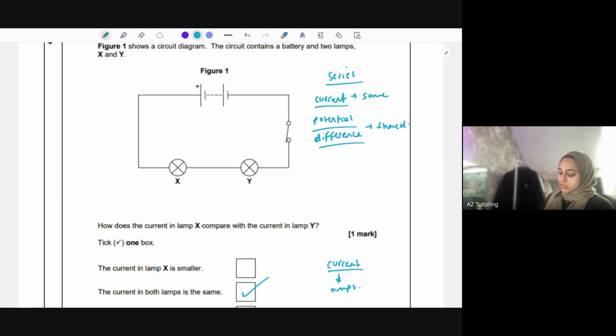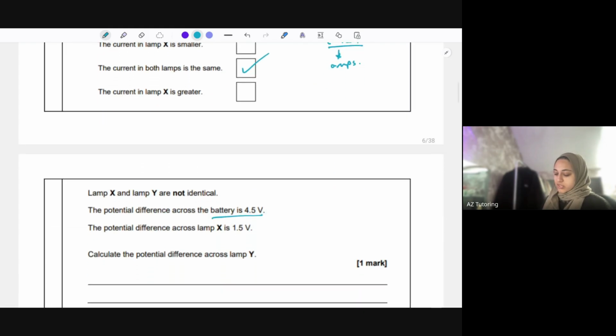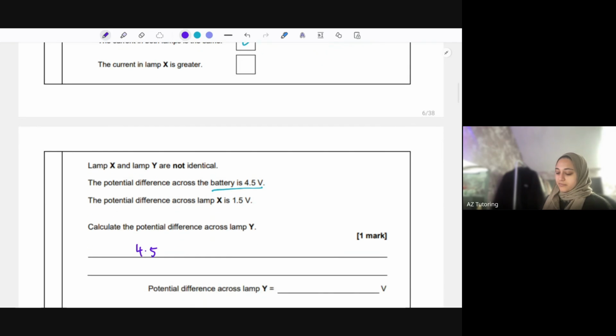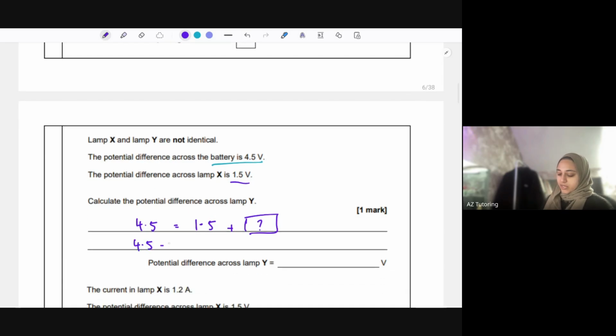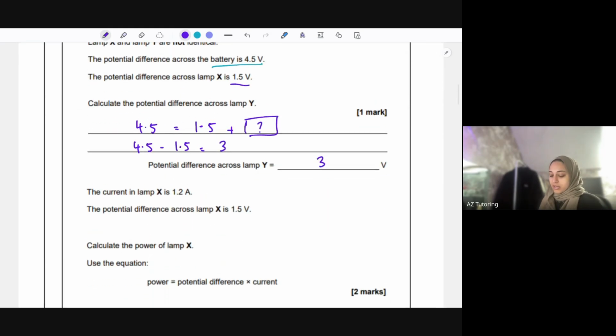So what did it ask? It said the potential difference across the battery is 4.5 volts. That's how much the potential difference is altogether. And the sum of the potential difference for both lamp X and lamp Y. So for lamp X, I know it's 1.5 volts, which it says here, but I don't know what it is for lamp Y. So to work out that question mark, all I need to do is 4.5 minus 1.5. That gives me 3. So 3 volts. And you can check it, 3 plus 1.5 does give you 4.5. So it's shared between both of them.